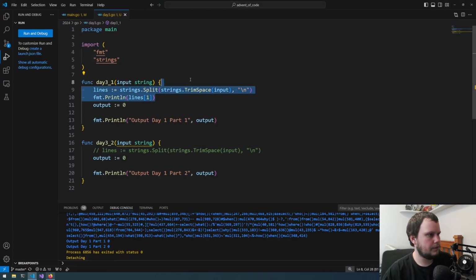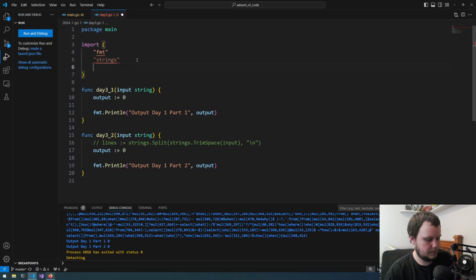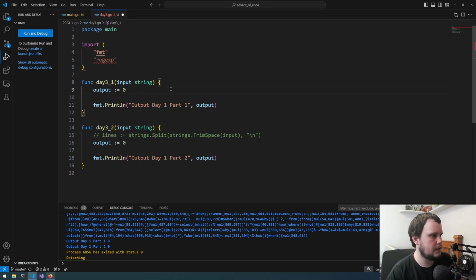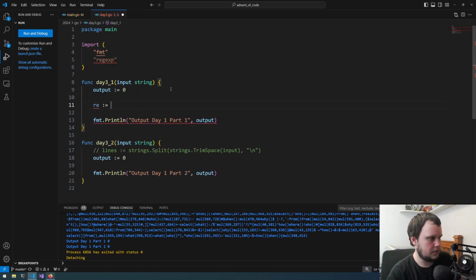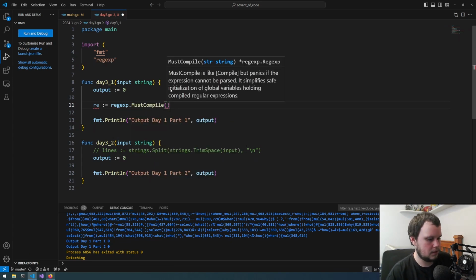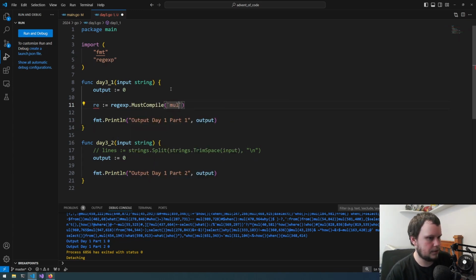So I'll remove this. We will import regexp like that. I don't need strings anymore. Then we can do the regex is equal to regexp.MustCompile, and this would be mul, so backslash parentheses, and then we need to capture the digit, so parentheses backslash d, and because we want it to be either 1 to 3 digits, curly brace, so 1 to 3.